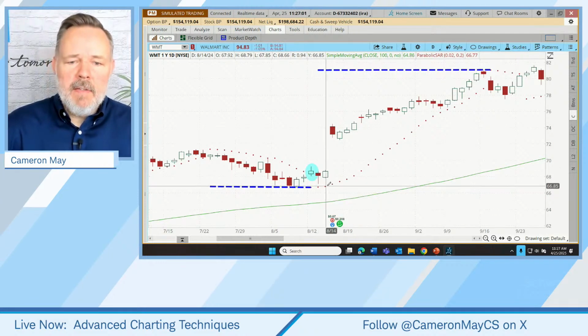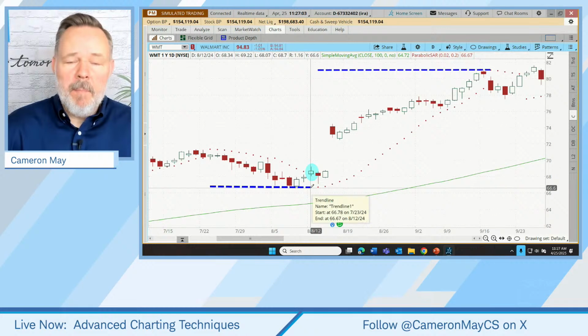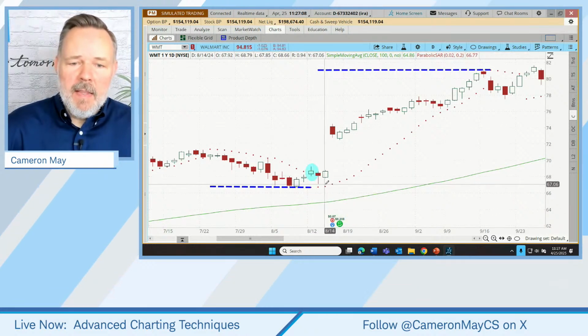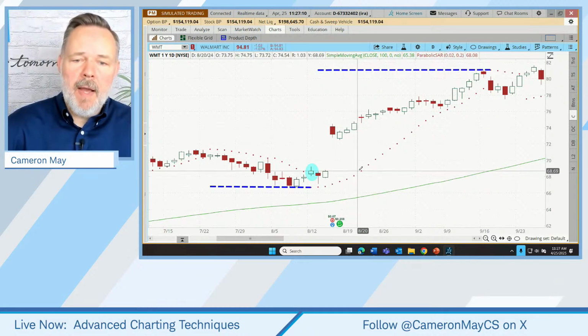So these dots are positioned initially below price, but then they're set off racing toward price to try to catch up.